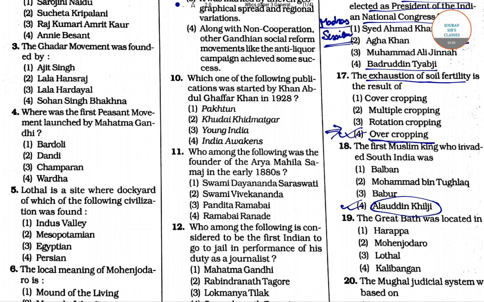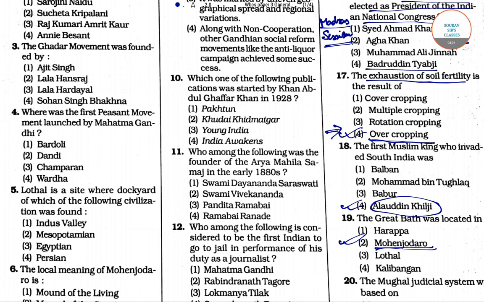Now coming to the next question, question number 19. The Great Bath is located in Mohenjo-daro, which is our correct option. In Mohenjo-daro you get to see the Great Bath, one of the best known structures among the ruins of the Indus Valley.